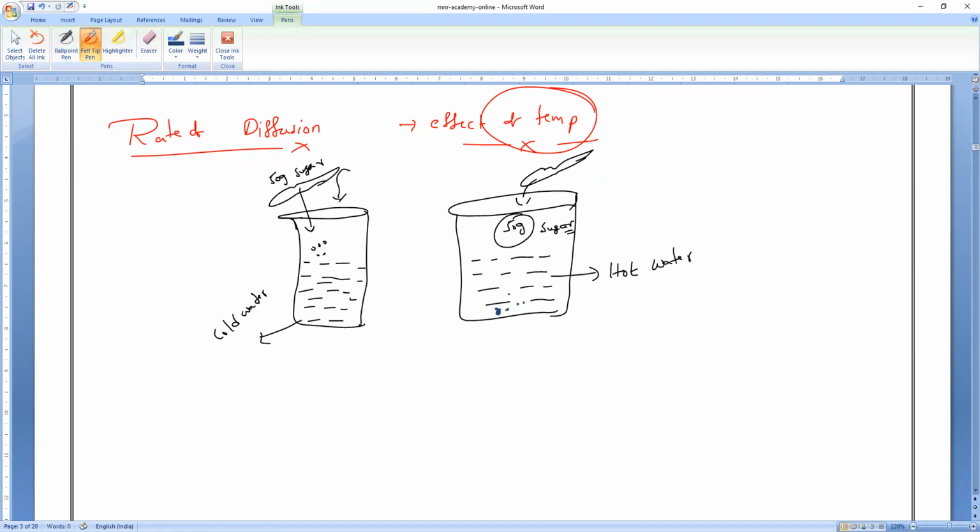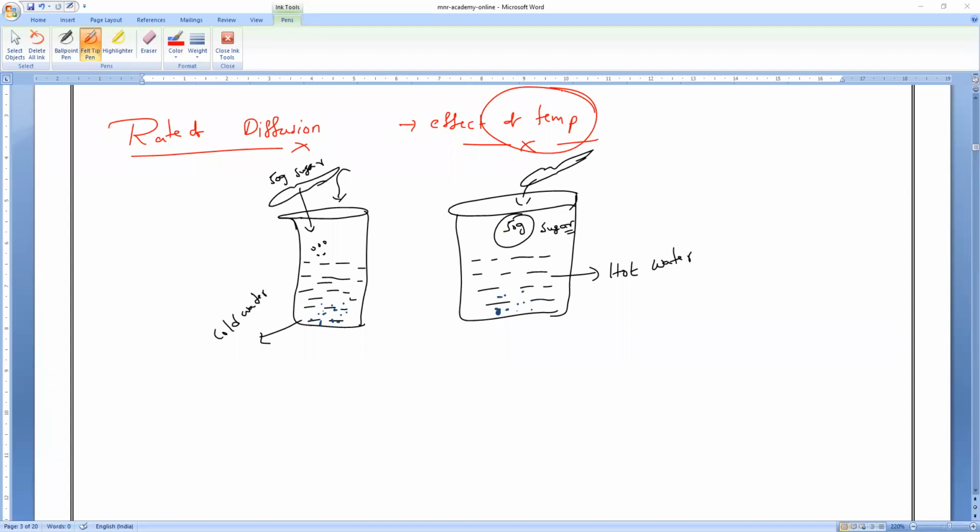I have added the sugar here, and here also I added the sugar. So now, which container, as you might have noticed in our daily life also? Can you tell me in which container the sugar will disappear first? The second container, the hot water. Yes, please.